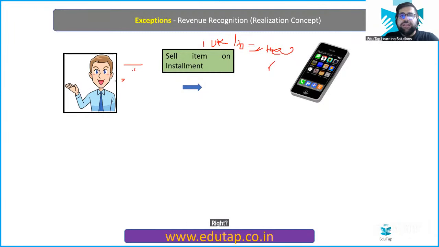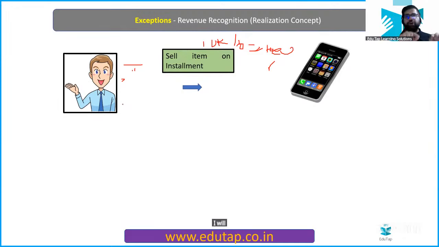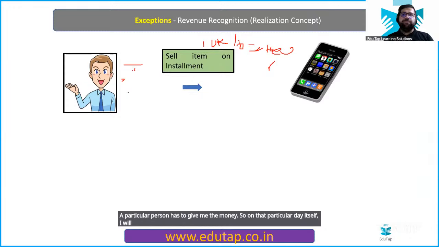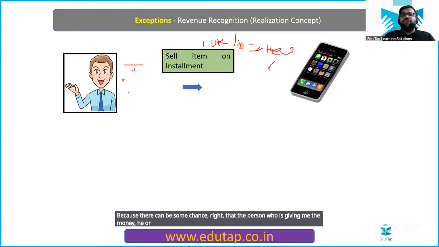Now, in this case, my friend, I will recognize the revenue on the day when the installment becomes due. For example, if in the month of January a particular person has to give me the money, on that particular day itself I will recognize the revenue. I will not recognize the revenue for the entire year or all months at once, because there is a chance that the person who is giving me the money can default.